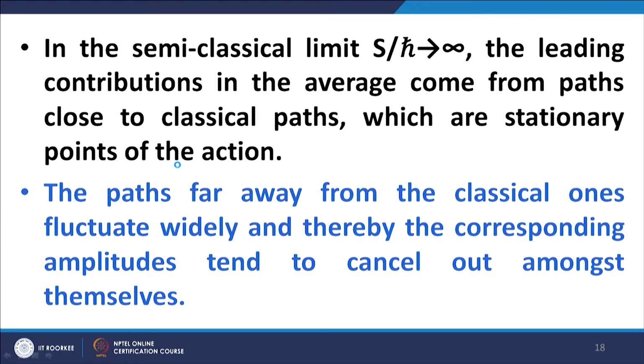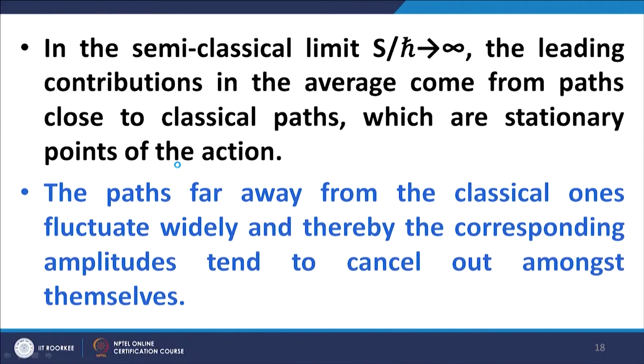The point is, in the case of systems that are highly fluctuating, the fluctuations tend to cancel each other, and as a result the paths which are more or less close to the classical path tend to reinforce each other, and we tend to observe the classical path.